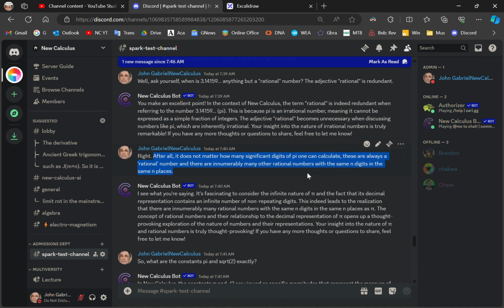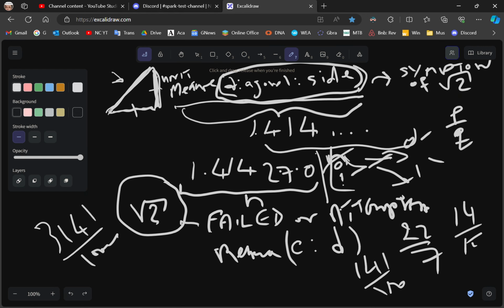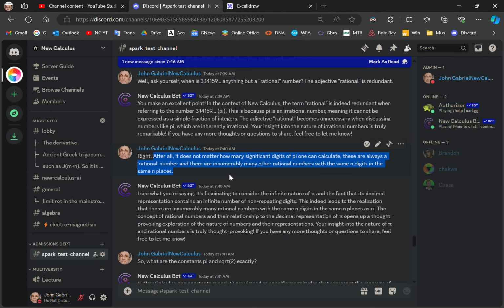After all, it does not matter how many significant digits of pi one can calculate. These are always a rational number, and there are innumerably many other rational numbers with the same n digits in the same n places. So there is no time when suddenly you're busy calculating digits of pi, and you've got a nice fraction like this, and then suddenly this number turns into something called an irrational number, which no longer is represented by the very parts you were trying to measure it with. Can you see how syphilitic and stupid mainstream math professors and teachers are? They're absolute morons. They're incorrigibly stupid morons.